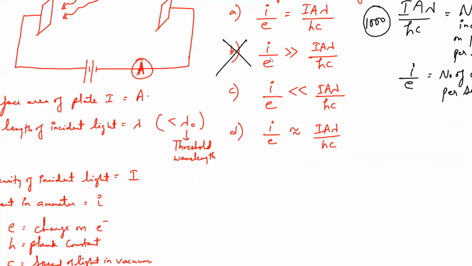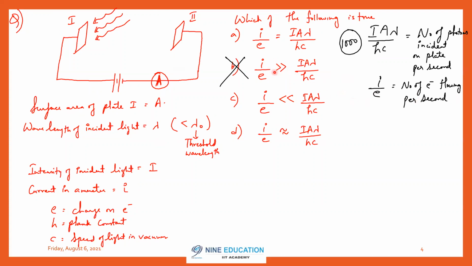Because what does this say? Number of electrons flowing per second is greater than number of photons incident on the plate per second. This is wrong. Now coming to A, C and D. In fact, option A is also wrong. Option D is also wrong. Option C is correct.